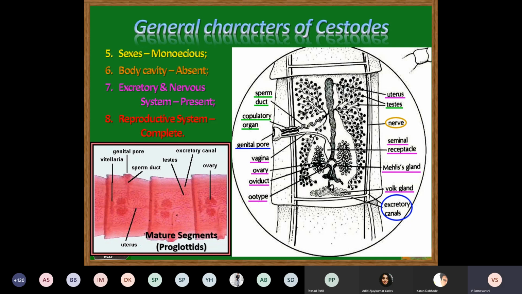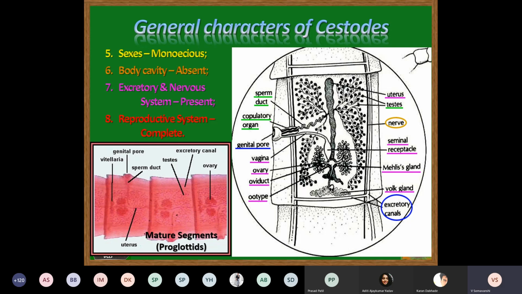Firstly, the female reproductive organs. The female reproductive system is positioned in the ventral surface of the segment. It may contain 1 or 2 ovaries, which are usually lobed. And these ovaries are connected to a space in the center, which is called the oocyte.